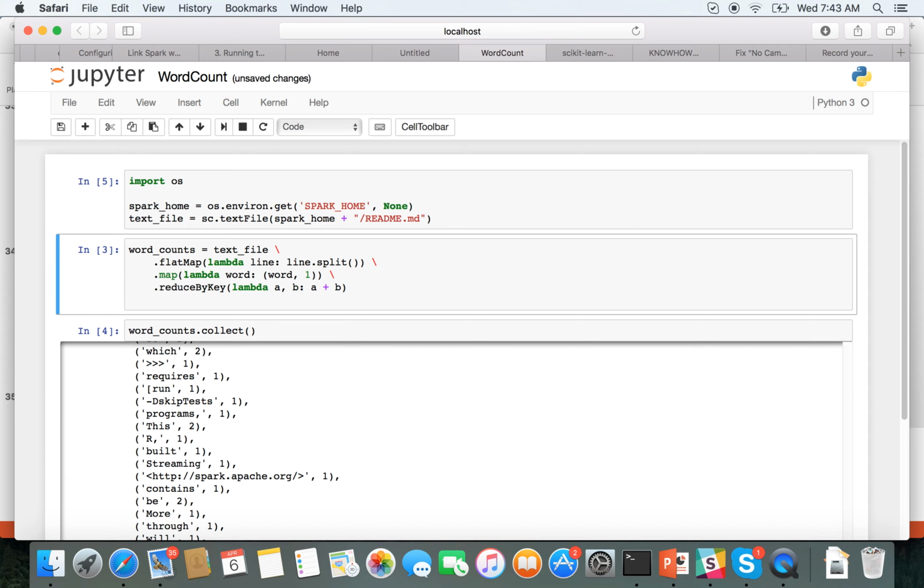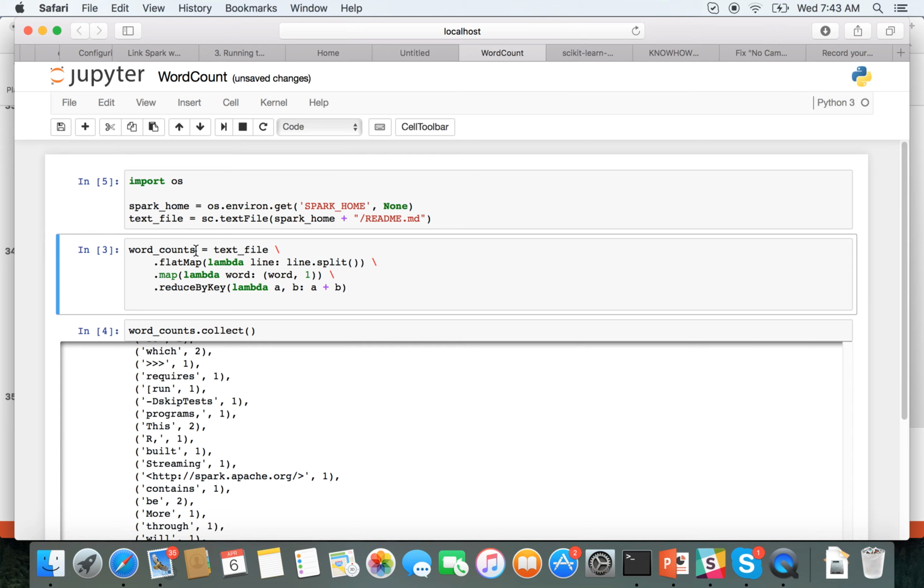So I'm going to run that. What that's going to do is create a new RDD here called text file. Now, remember, we're executing lazily, so that operation hasn't done anything yet. In fact, it hasn't even looked at readme.md. It doesn't even know if readme.md actually exists. So in the second cell, we're going to create a new RDD called word counts. And word counts is going to take our text file here, and it's going to do several different transformation operations.